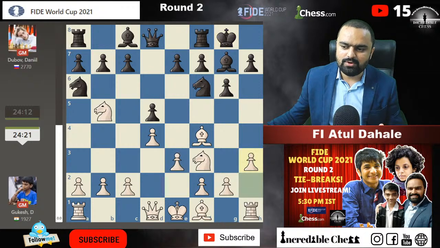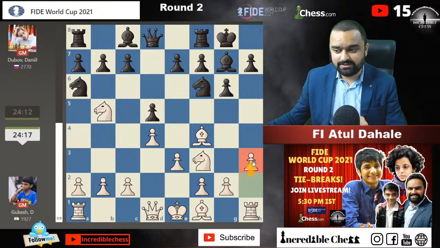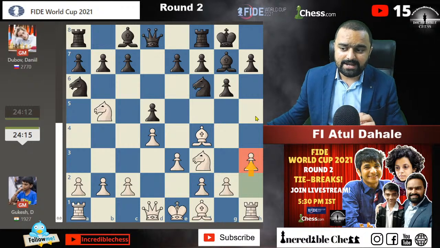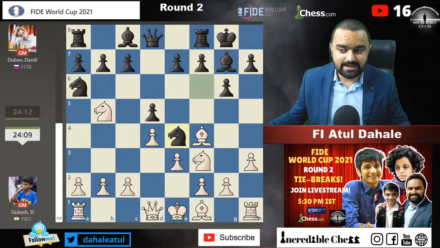Okay, I'll just tell you, this is an important move. h3 is an important move, because usually I always say you should not play the flank moves if it's not necessary, but in this situation it's necessary, because if you play knight to h5, then the bishop will go back to h2 square very easily. So that's not something. He centralized the knight with e4.